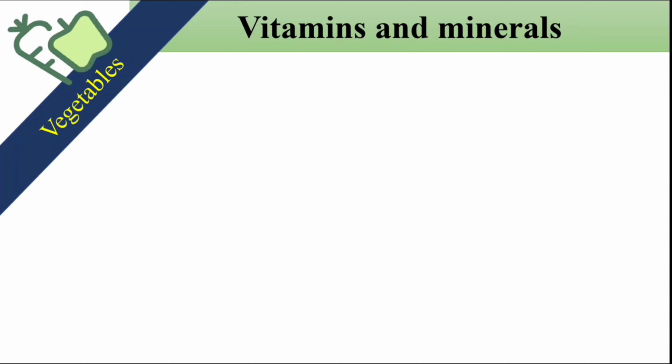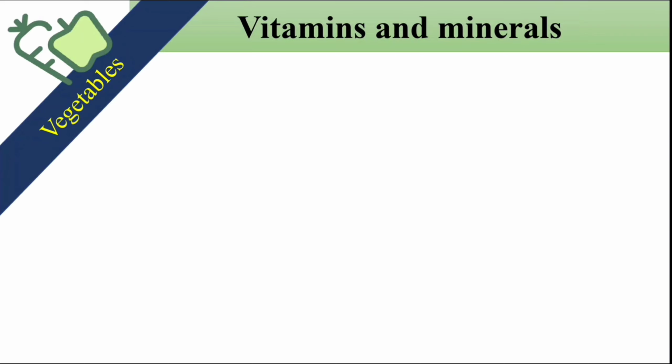After grain and potato group, next comes the vegetable groups. Vegetable groups provide us with vitamins and minerals. You already know what is called vitamin. Vitamins are the nutrients that help our body to work properly. It also strengthens our immune system. It strengthens our immune system means it will protect us from different diseases. It will help our body to fight against all those diseases. It also supports our organs to work properly.